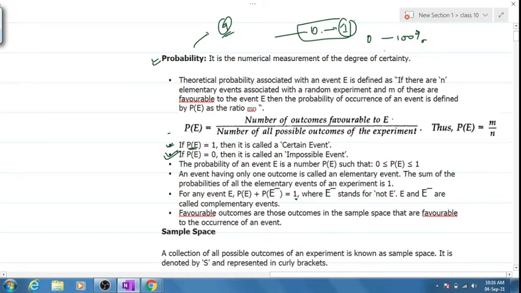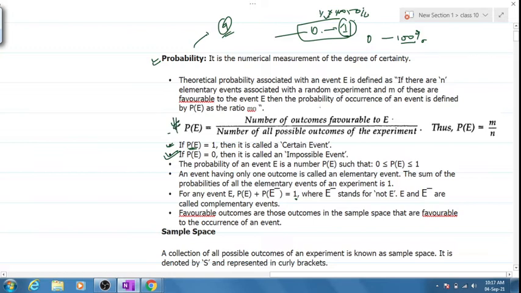If we convert half into percentage, we'll say 50% probability. Winning the match or not winning the match is 50% probability. Clear? Or half.